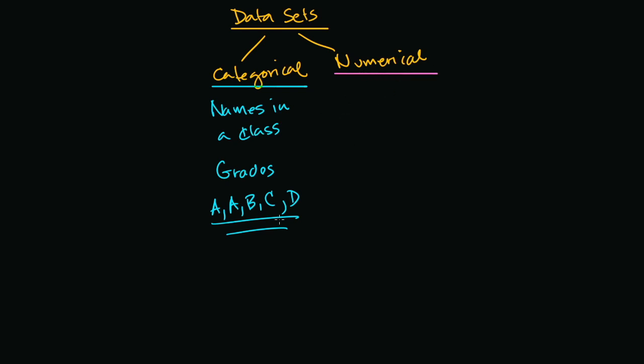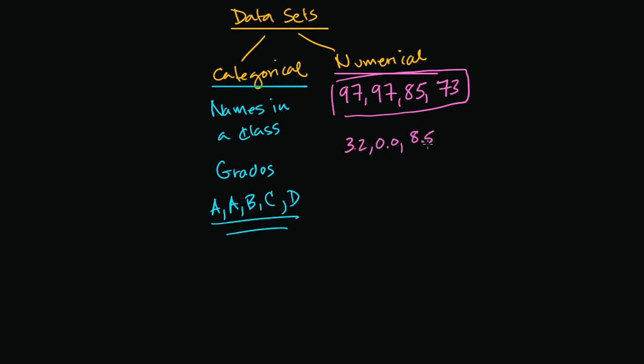For example, if I were to say the grades in the class, and one student got a 97, another student got a 97, another student got an 85, another student got a 73, this is definitely numerical data right over here. This is quantified. I can manipulate it. It's actually measuring something. Similarly, if I were to measure the rainfall over several days in millimeters, and I were to get 3.2, 0.0, 8.5, 1.7, and so on and so forth, that is also numerical data.